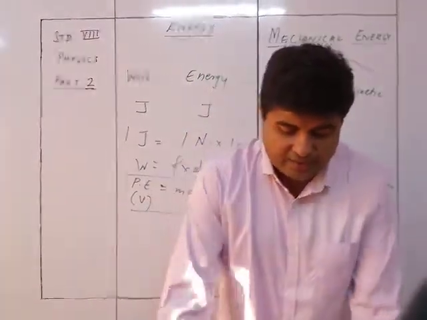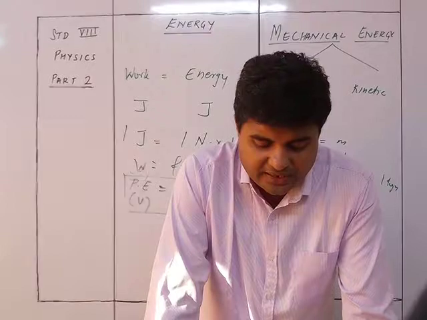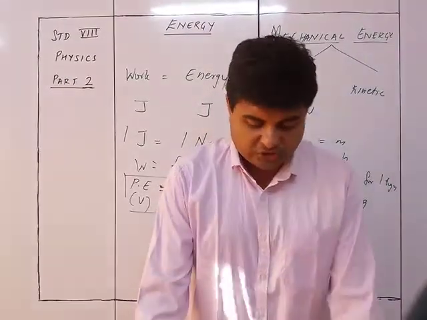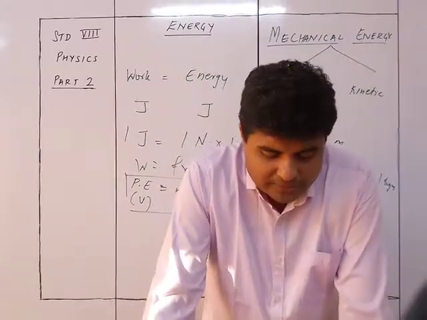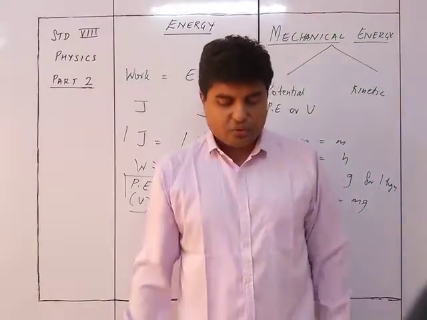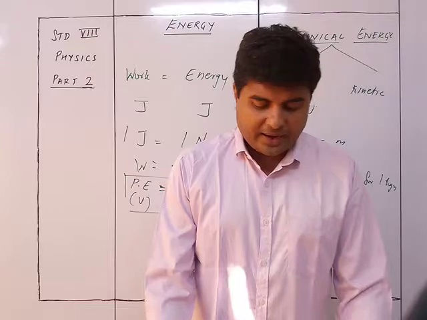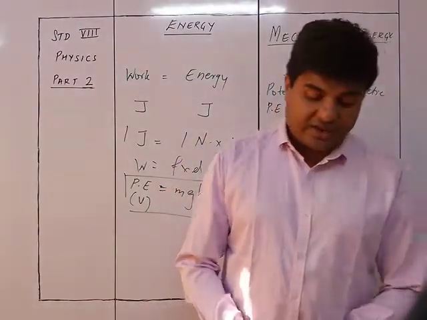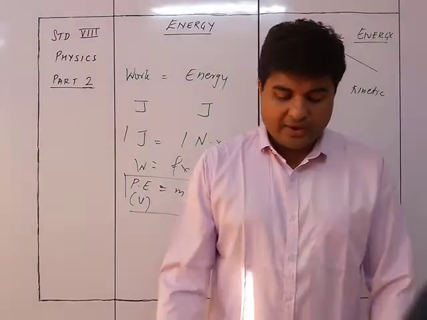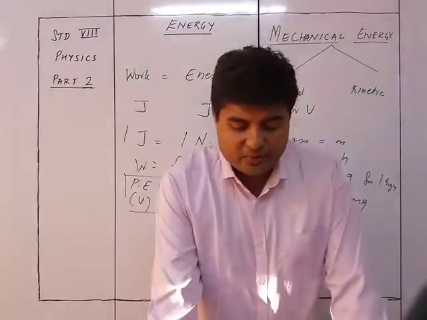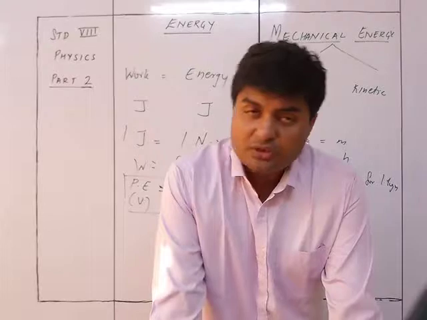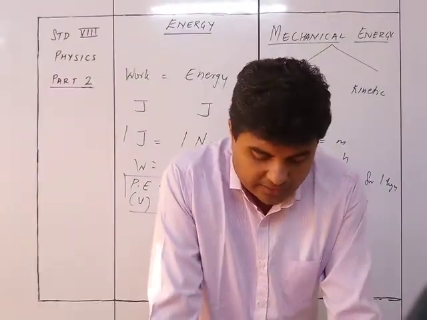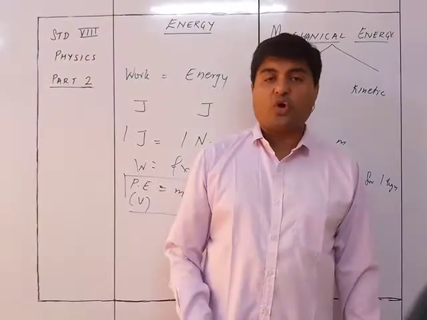So force needed, F is equal to mg. Distance moved, d is equal to h. Work done is the force into distance moved, mgh. This work done against the force of gravity is stored in the body at a height h in the form of gravitational potential energy. Hence gravitational potential energy, PE or U, is mgh. The SI unit of potential energy is joule, so that remains as it is.